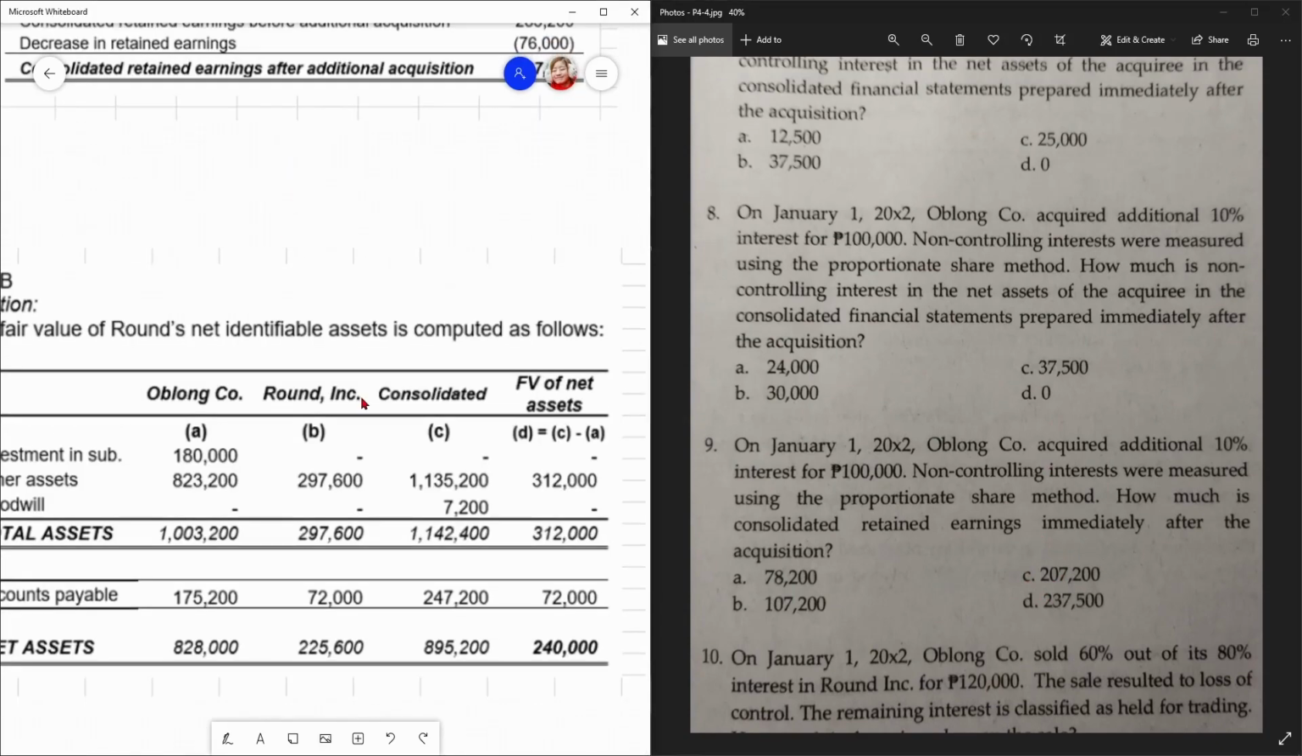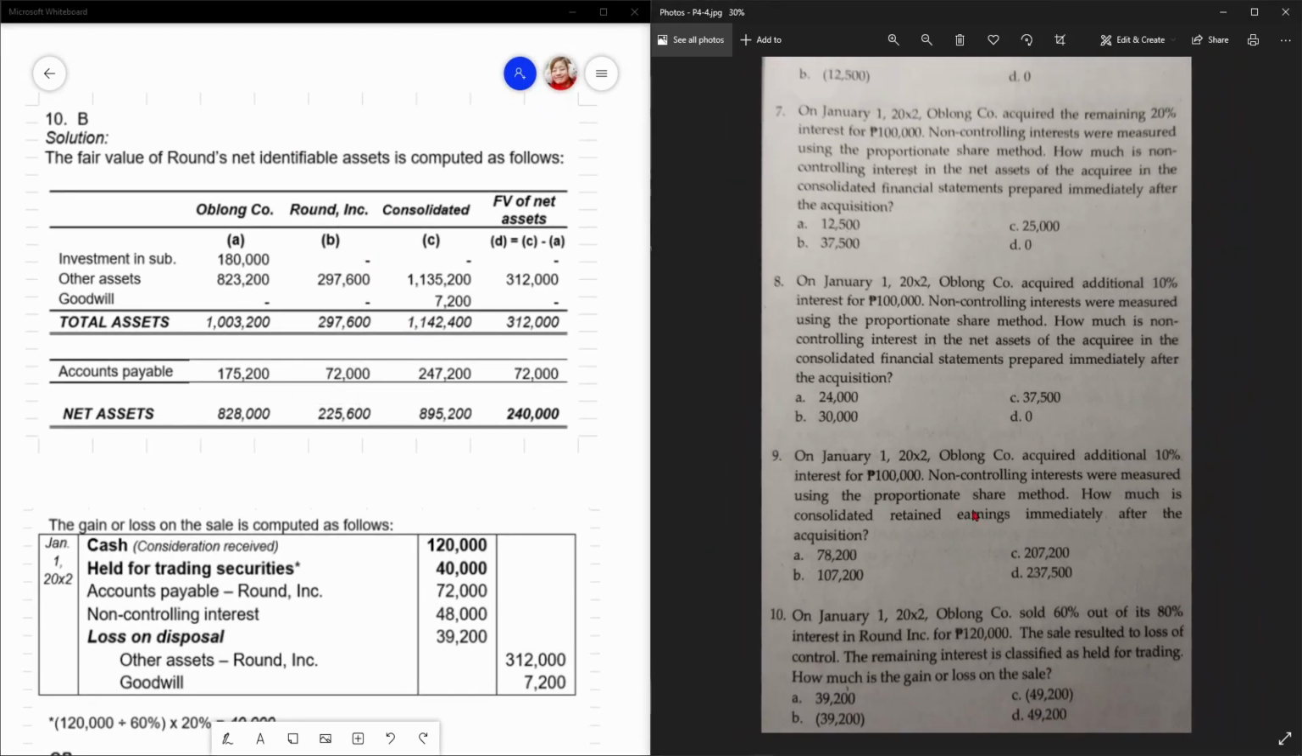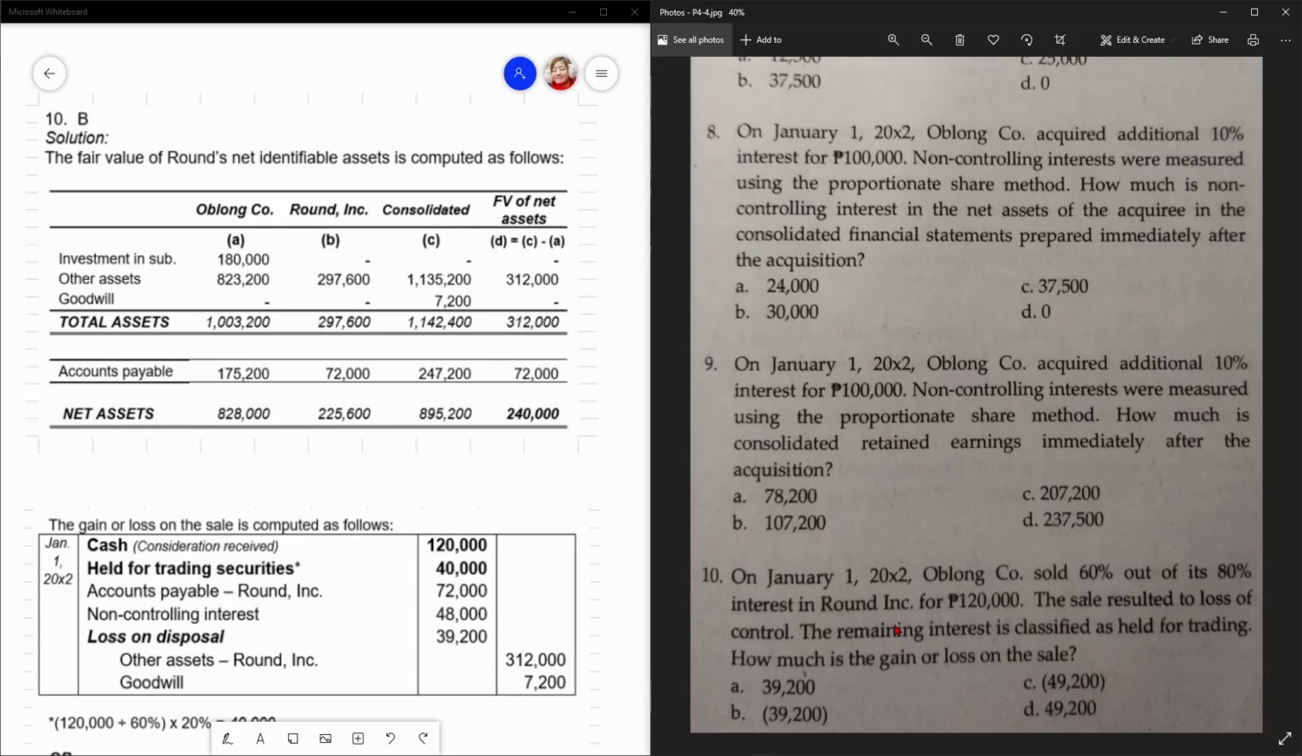Letter C. And going to number 10, yeah, madali na lang to. On January 1, 20X2, oblong ko sold 60% out of its 80% interest in round ko for a consideration of 120,000. So, ano nangyari dito? Nagkaroon ng derecognition, di ba? Wala nang control. Hindi na magko-consolidation. Hindi na PFRS 3, PFRS 10 ang gagamitin dito. But the sale resulted to a loss of control. So, the remaining interest is classified as held for trading. So, alam niya, PFRS 9 ang gagamitin dito.